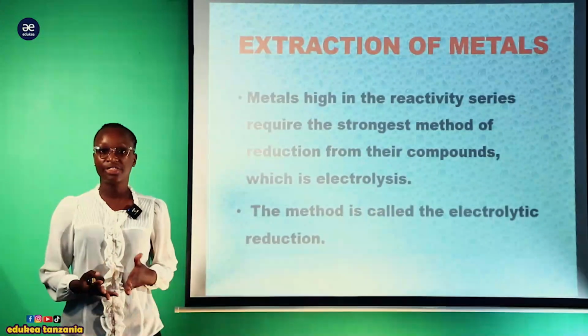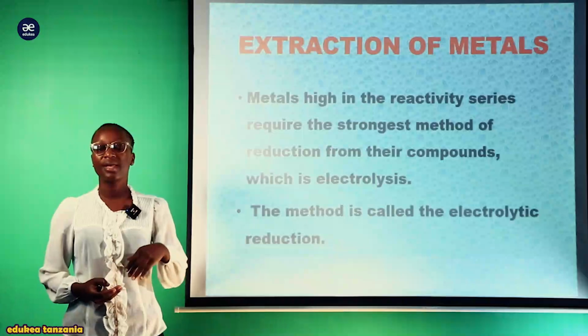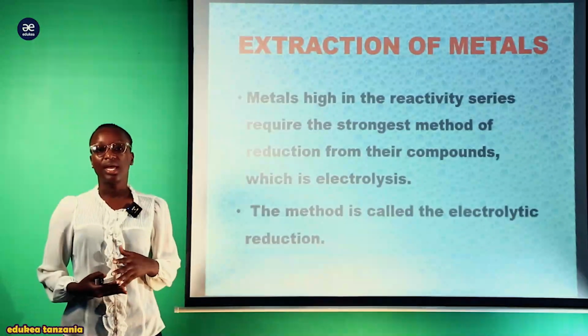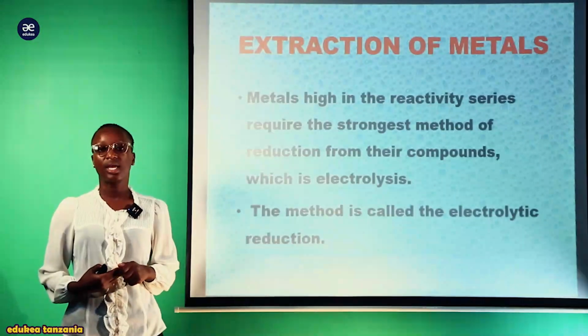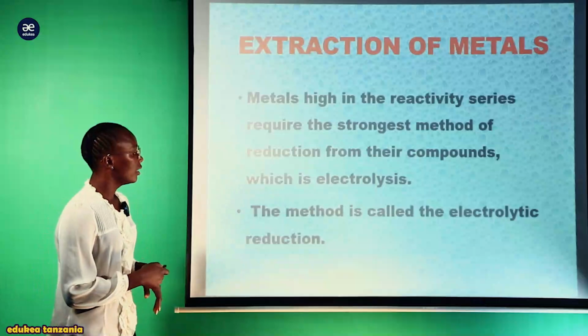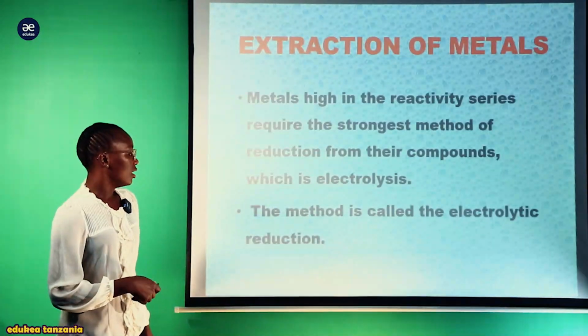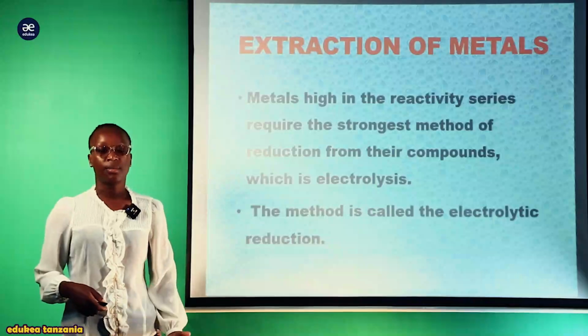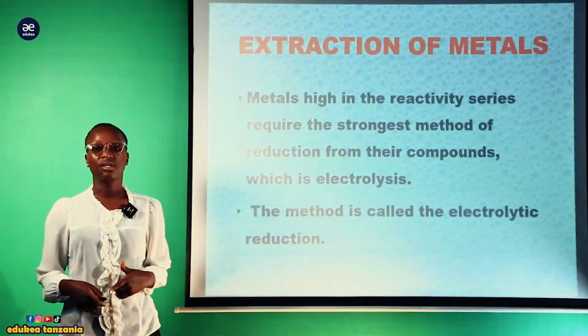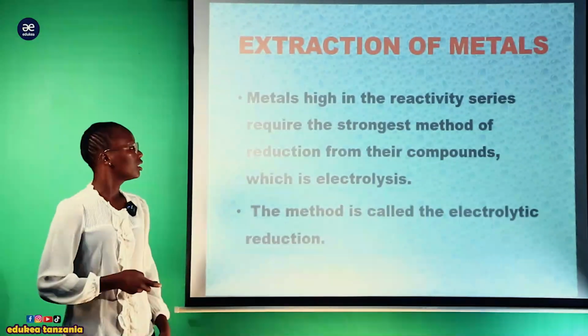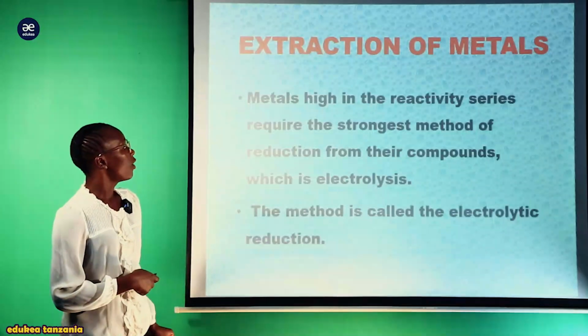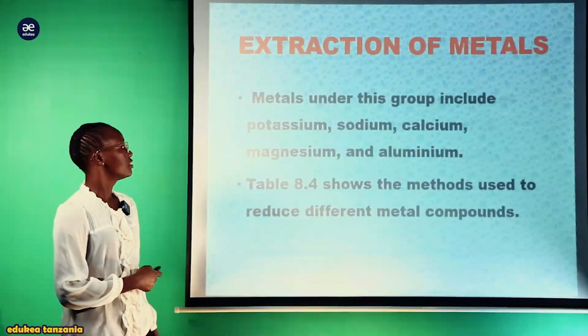Kwa hiyo the best method ambayo itakuja kutumika hapa kwenye hizi higher reactive metals ni hii electrolysis. The method is called electrolytic reduction kama tulivyosema. Kwa hiyo kumbe electrolytic reduction ni favorable katika hizi metal with higher reactivity.